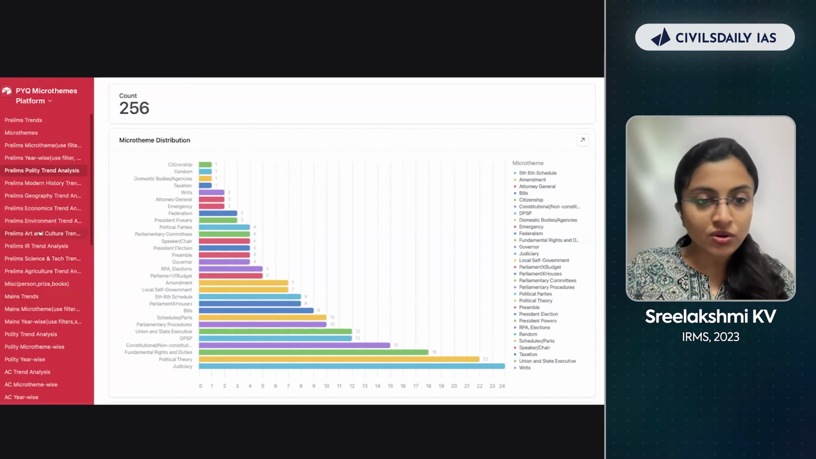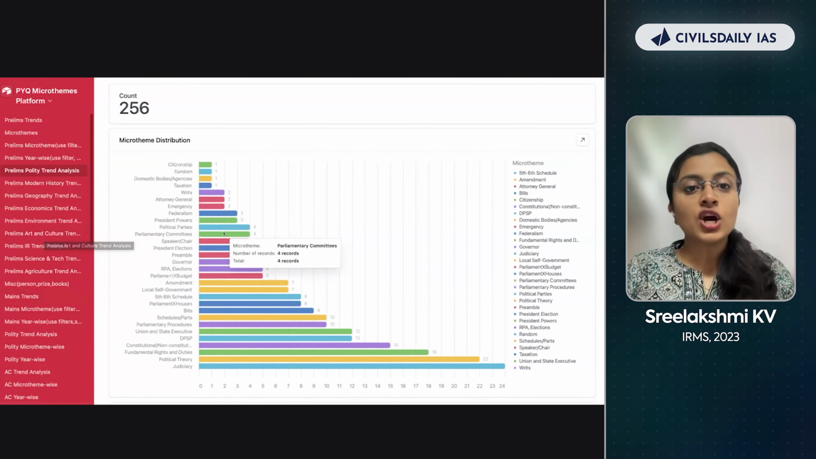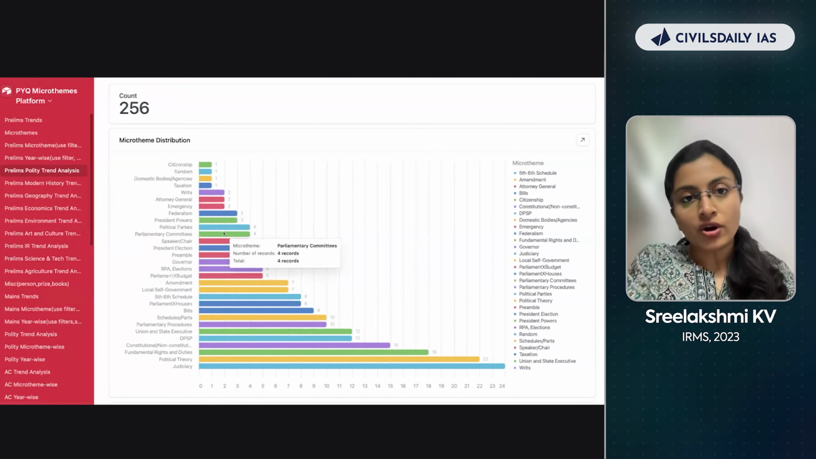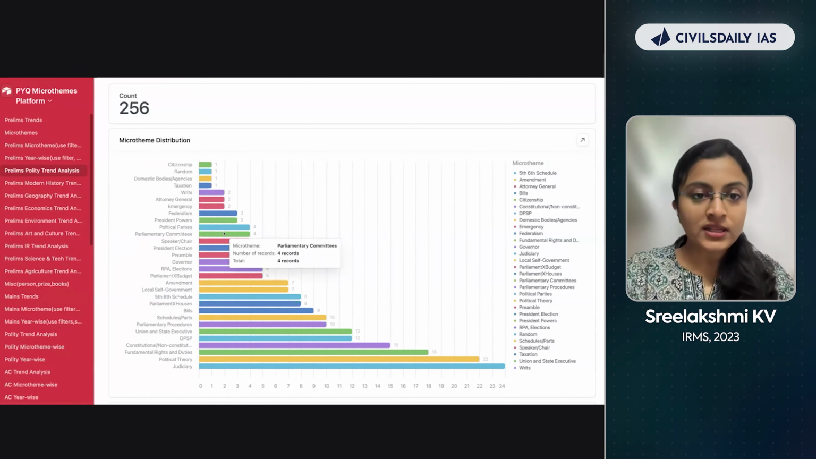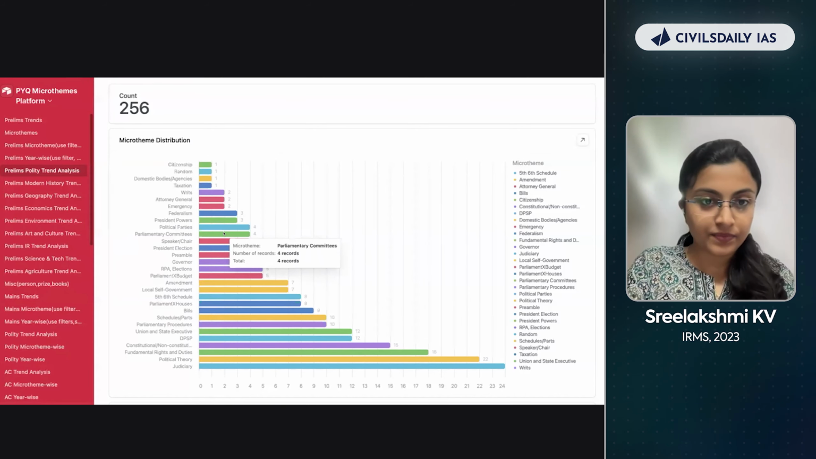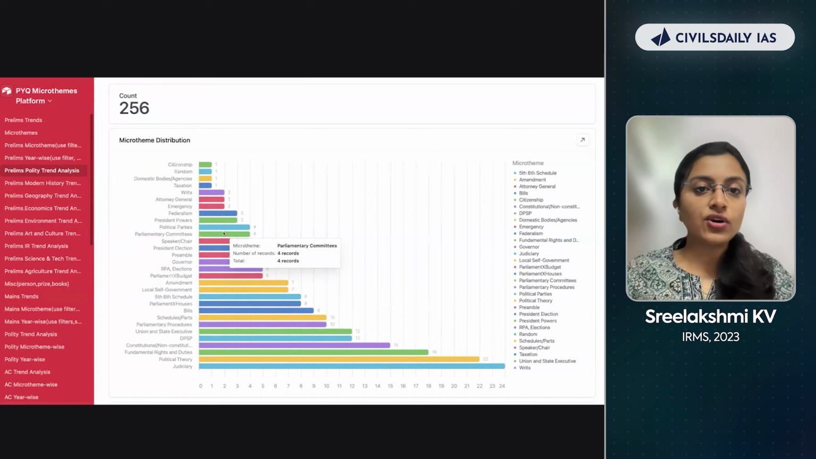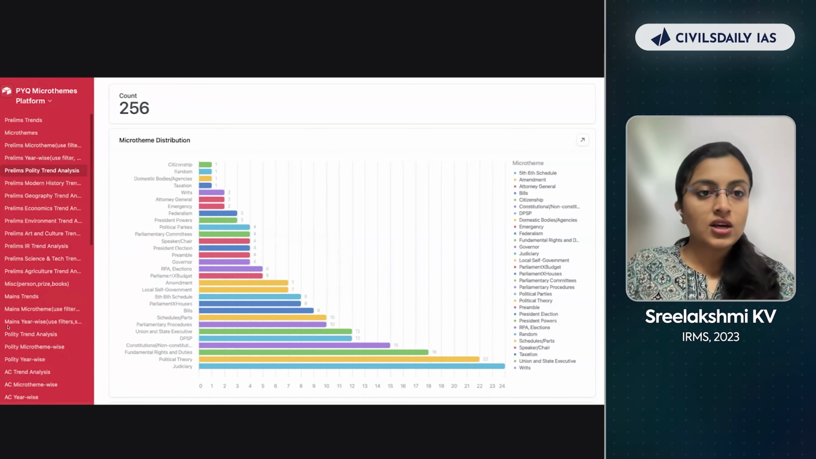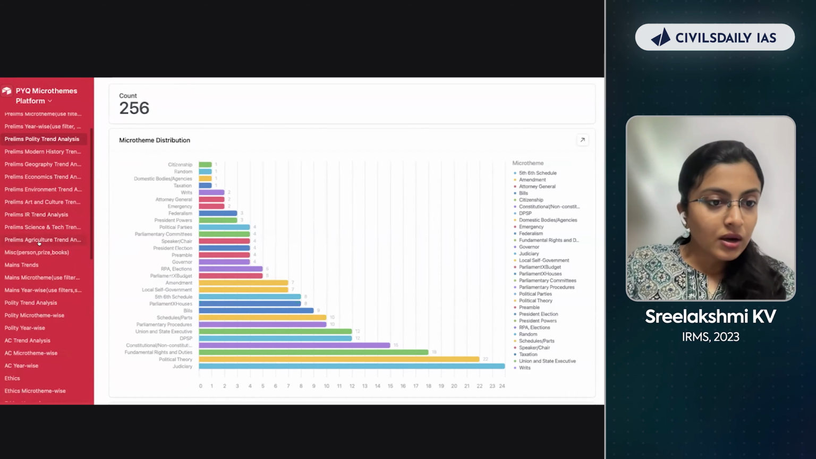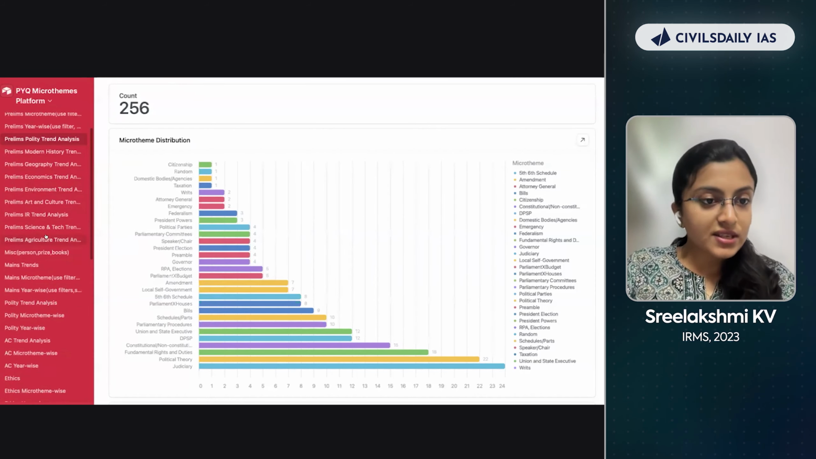So that once you identify these micro themes, you need to do priority analysis, in the sense of which micro theme is more important in comparison to something else. Once you do that, you can divide your time accordingly to cover those chapters. Okay, so this is for prelims. You have different subjects here.